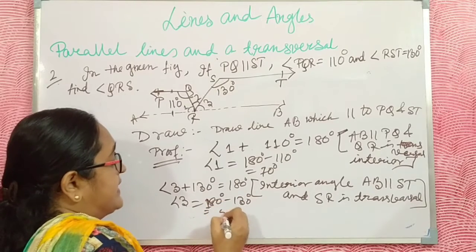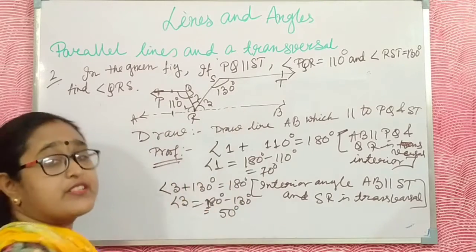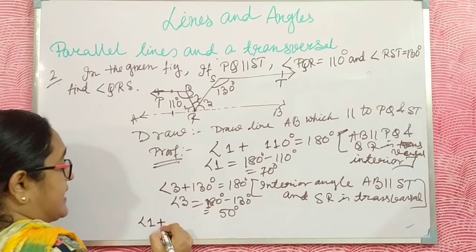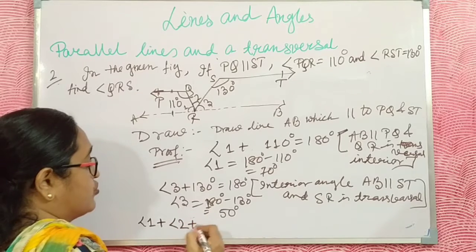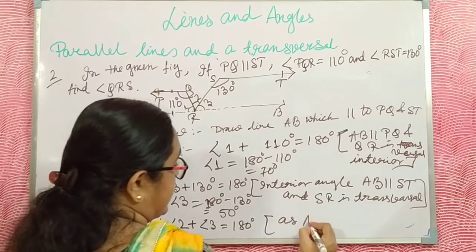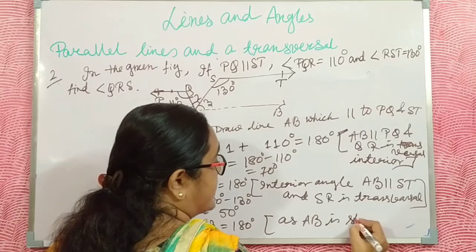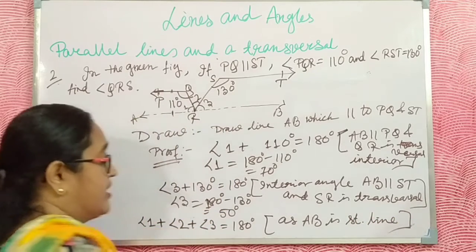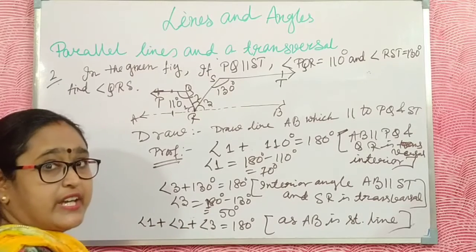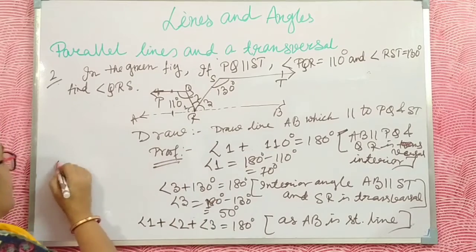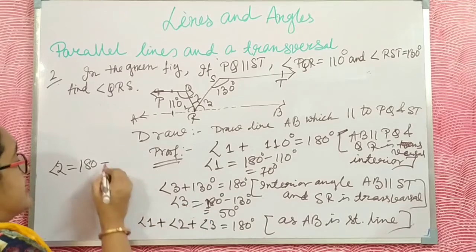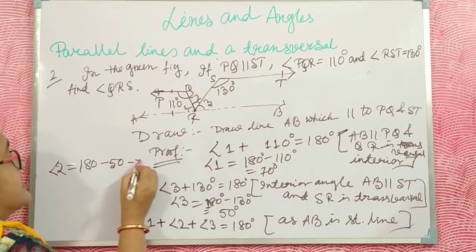This is 50 degrees, and AB is also a straight line. Angle 1 plus angle 2 plus angle 3 is equal to 180 degrees, as AB is a straight line. A straight line always makes 180 degrees. Put the values of 1 and 3, then you get the result of 2.